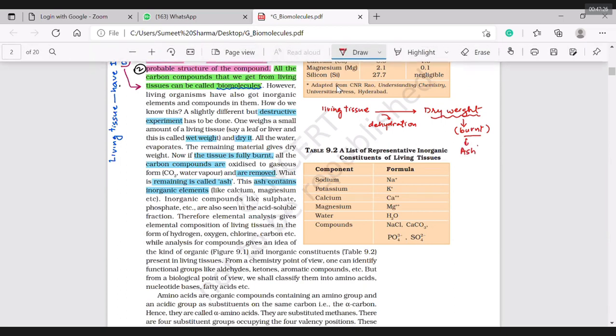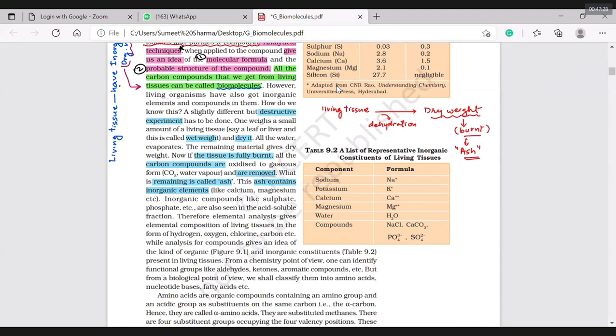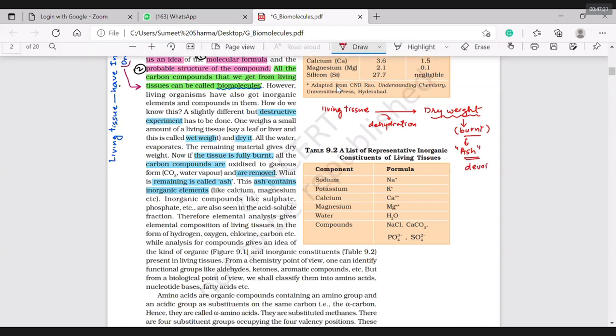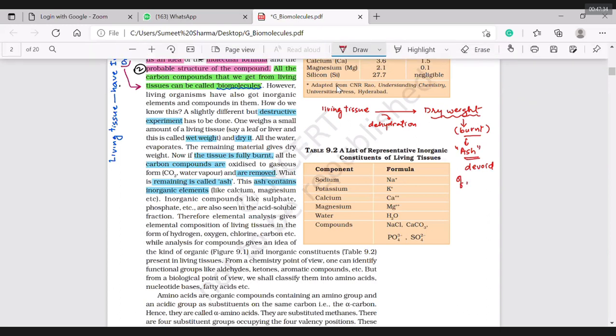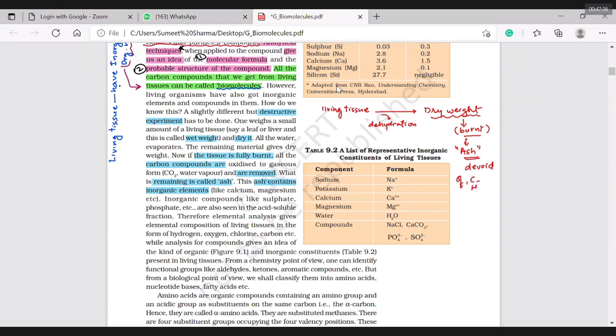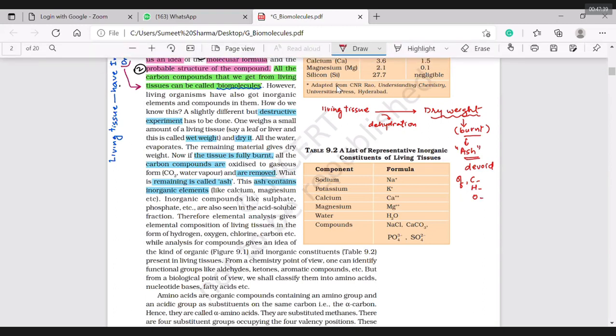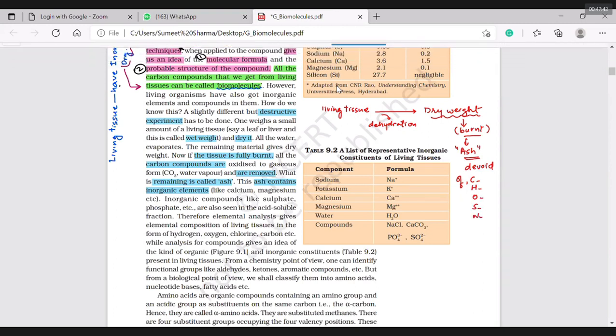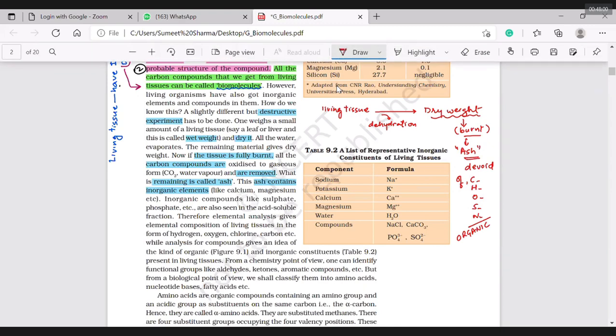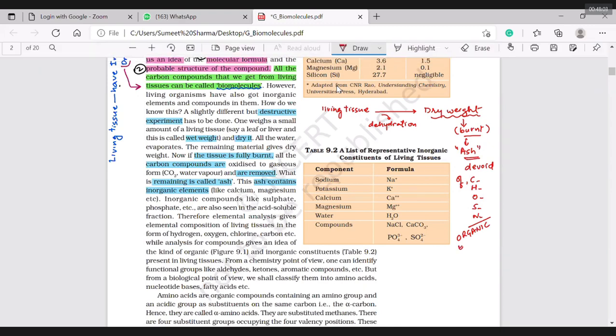Remember that ash is devoid of carbon, hydrogen, oxygen, sulfur, nitrogen. So they are saying the elements that are left in the ash are called inorganic. Those which are lost as gas are called organic elements. They told the definition of inorganic, and by writing the converse, we got the definition of organic.